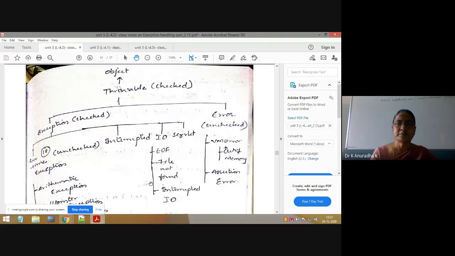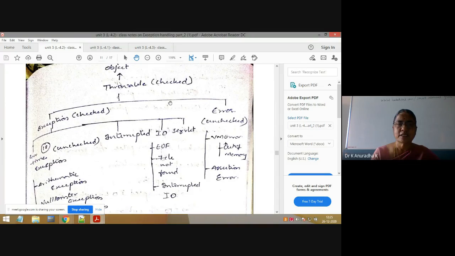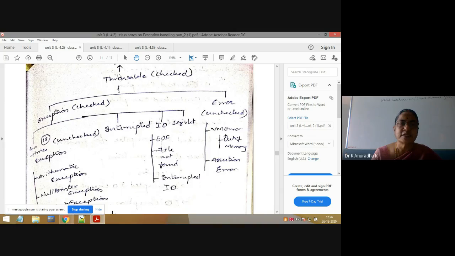Now this is the exception hierarchy. This is very, very important. Take the Complete Reference book, and in the exception handling chapter, the complete exception hierarchy is given. Now I will explain. After this, if you see the textbook, you can easily follow this exception hierarchy. Now Object is the superclass and Throwable is the subclass of the Object class. Again, Throwable is divided into these two subclasses, Exception and Error.